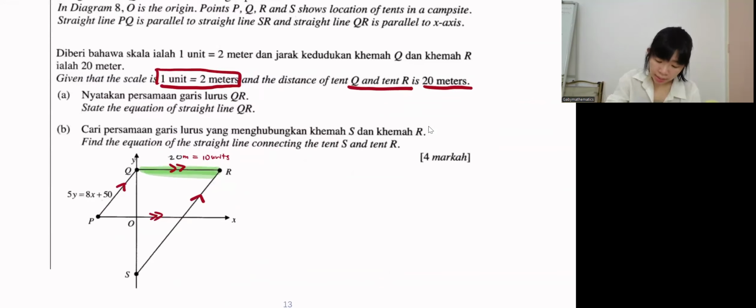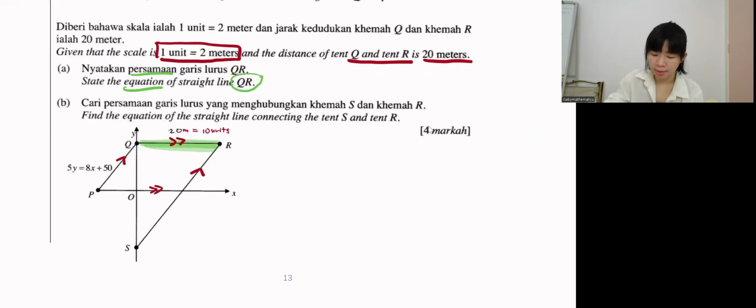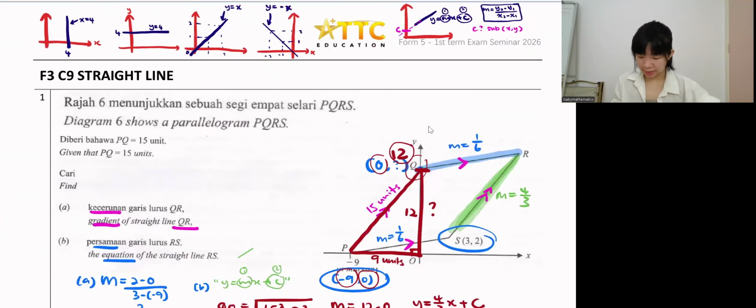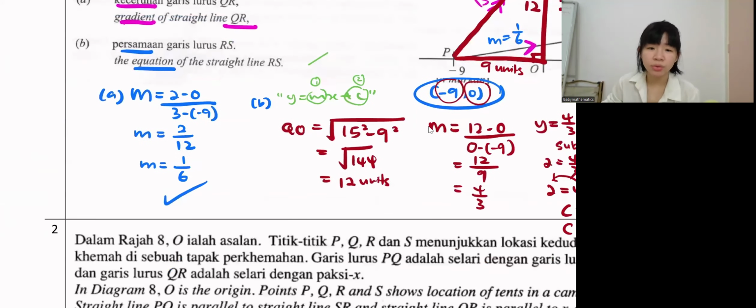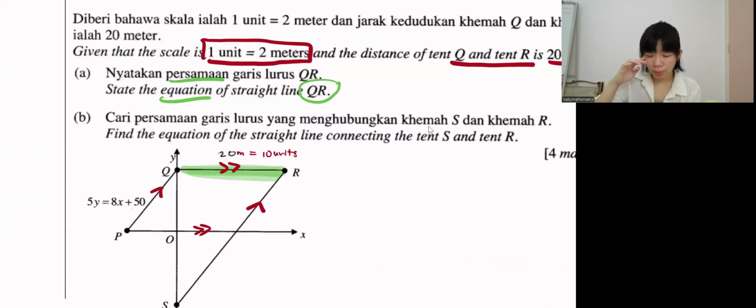Number 1, state the equation (persamaan) of QR. Alright, guys, this line. Do you see that it is actually a horizontal line? When it's a horizontal line, the equation should be, just to give you an introduction, if the line is a horizontal line, it must be y equals something, isn't it? So it's important to know where the line touches. If it touches 4, then y equals 4. So now y equals what? If I want to know QR,